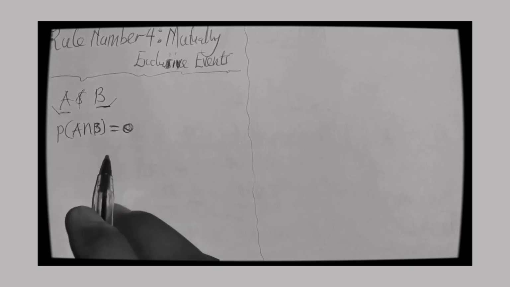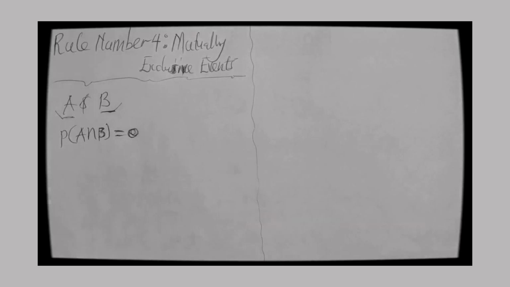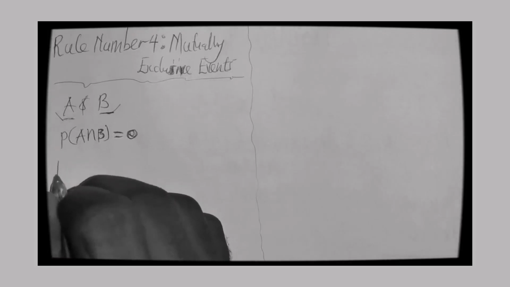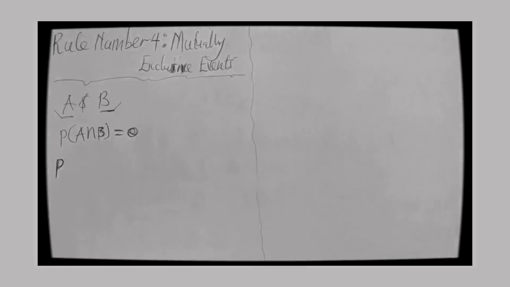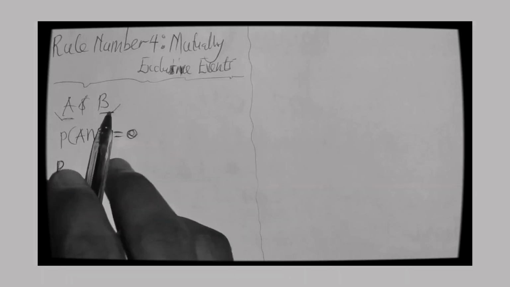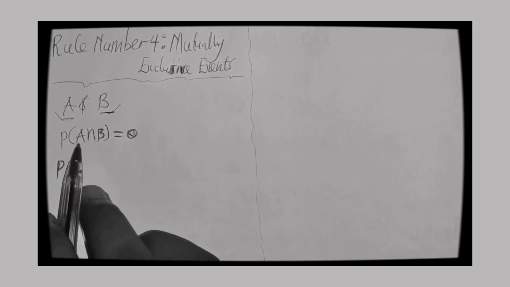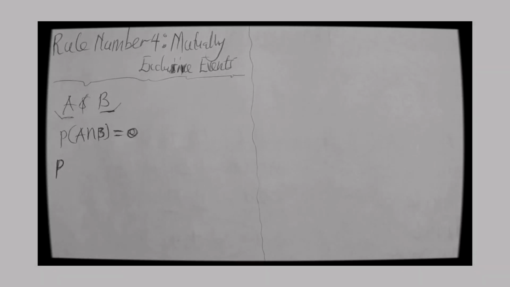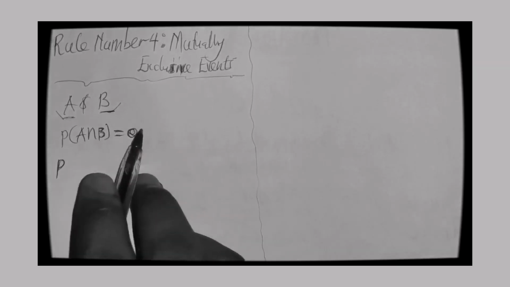So meaning that since both of them cannot occur at the same time, one will occur or the other will occur. It is certain that A will occur and B won't occur, or B will occur and A won't occur. So we can write it in a probability form. If they are mutually exclusive, if A occurs, it excludes B's occurrence. If B occurs, it excludes A's occurrence. So the probability of A and B occurring wouldn't occur, so it makes it 0. That's why we have indicated the intersection of A and B is 0.